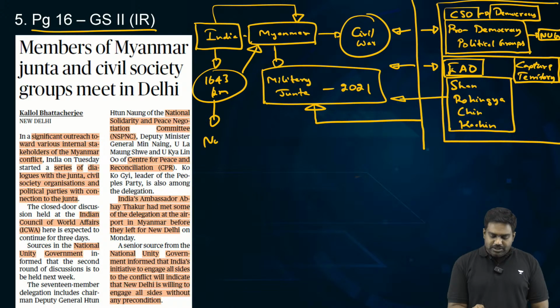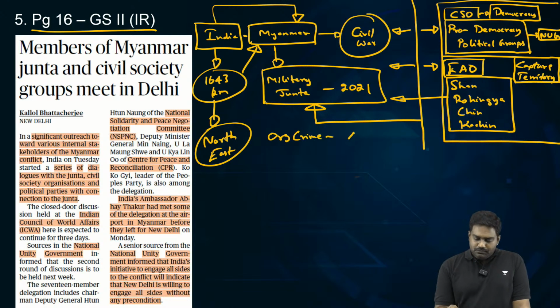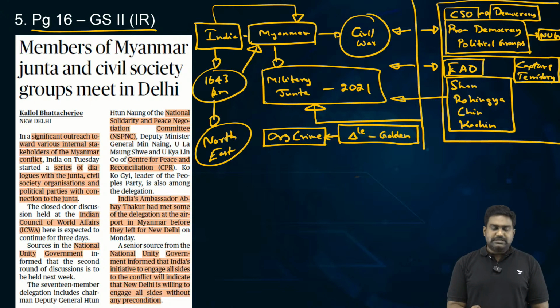The security situation in northeast India is directly dependent on the stability of Myanmar. Because across this border, there are many threats for India, from rampant organized crime, which is seen in the Golden Triangle region in Myanmar, Thailand, Laos, and Cambodia. The crime present here, organized crime like drug trafficking, arms trafficking, cyber crimes, etc., spills over into northeast India, bringing drugs and weapons, making it easily available for the insurgents.